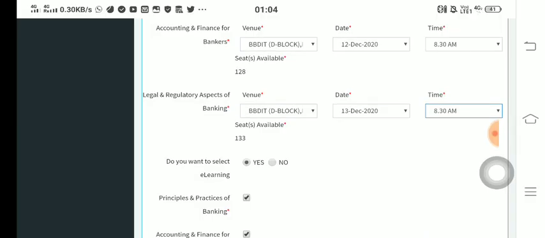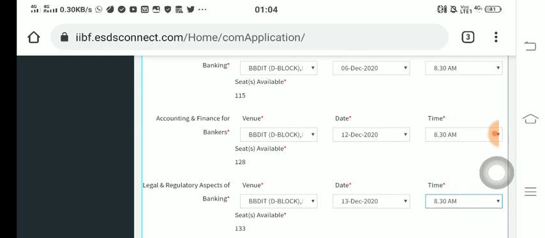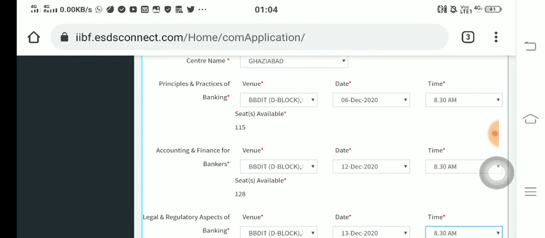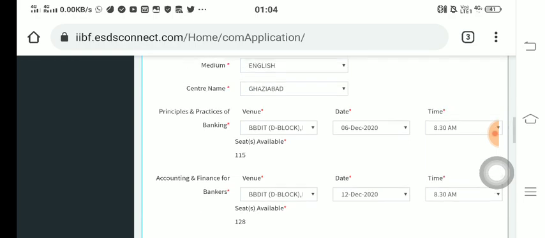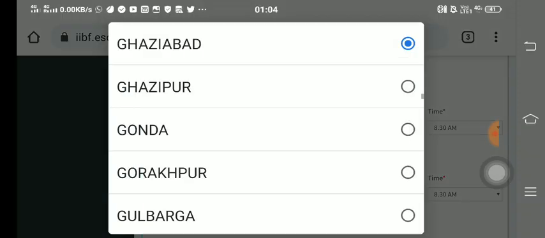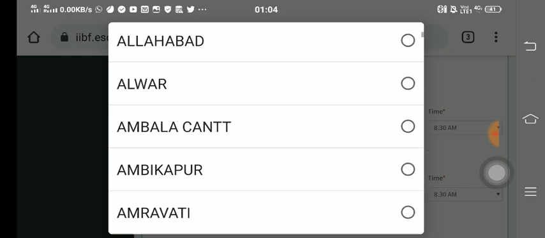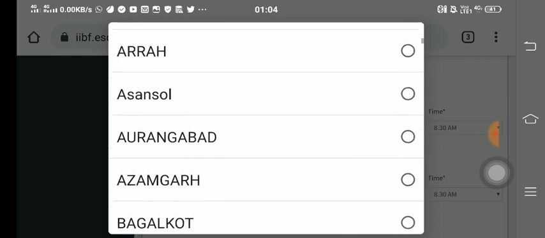So in this manner you can see that here, seats available means at this venue and at this particular time, total seats available are 115. Let us take another example of some interior region, let's suppose a smaller region. Suppose Asansol.